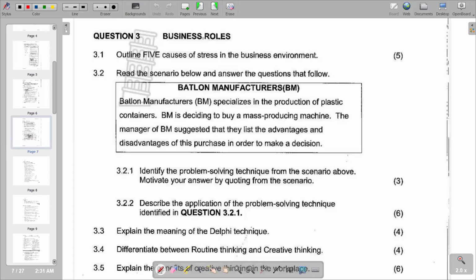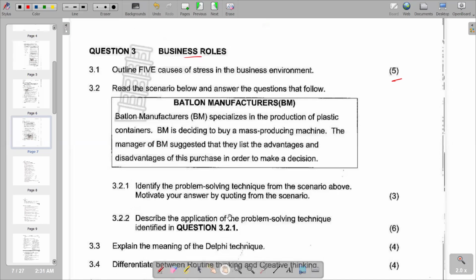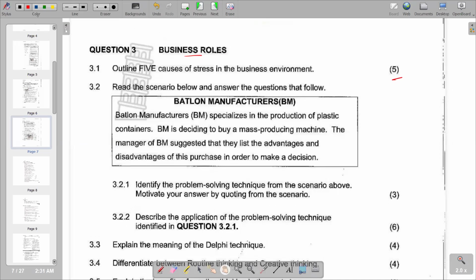Our question three is on business roles. The first question reads: outline 5 causes of stress in the business environment. So you're going to see that we've got various causes of stress in the business environment. Heavy workload can be a cause of stress in the business environment. With a list of them listed there, our question has 5 marks. Obviously, it requires you to raise at least 5 points in terms of causes of stress.